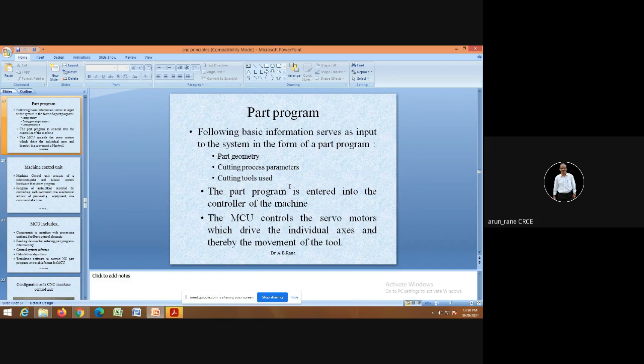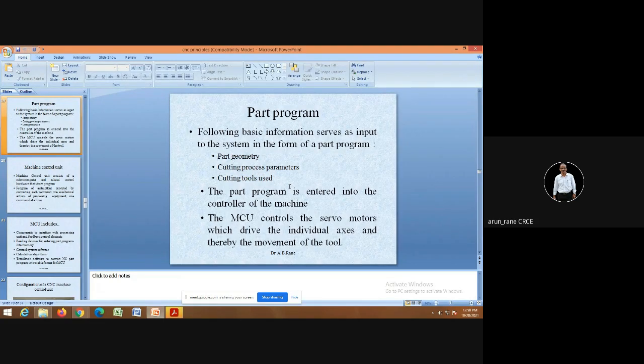Then you have cutting tools. There are different styles of cutting tools, and altogether there are 9 styles. This part program is entered into the controller of the machine, that is the machine control unit. And then the output of the machine control unit goes to the servo motors.